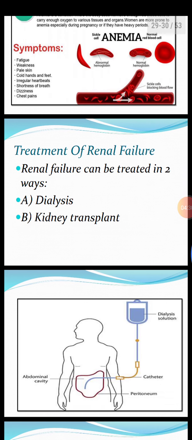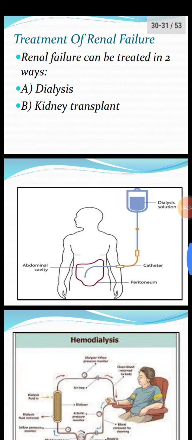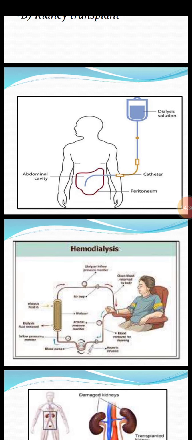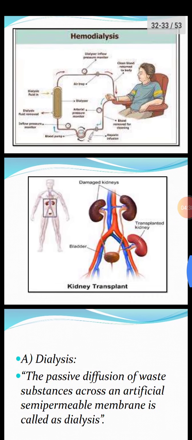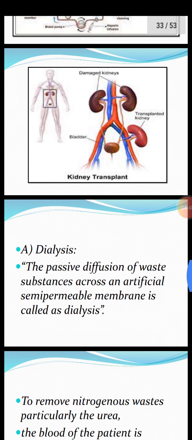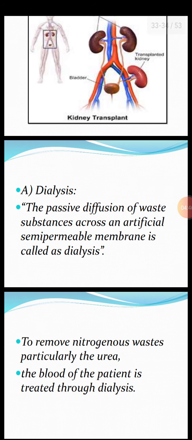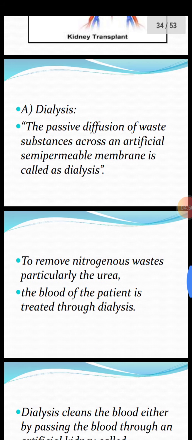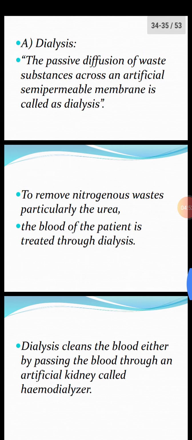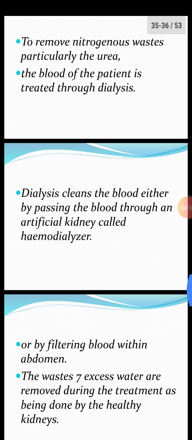Treatment of renal failure is done in two ways, dialysis and kidney transplant. Pictures are shown of peritoneal dialysis, hemodialysis and kidney transplant. What is dialysis? Cleaning of blood. The passive diffusion of waste substances across an artificial semi-permeable membrane is called dialysis. To remove nitrogenous waste, particularly urea, the blood of the patient is treated through dialysis.